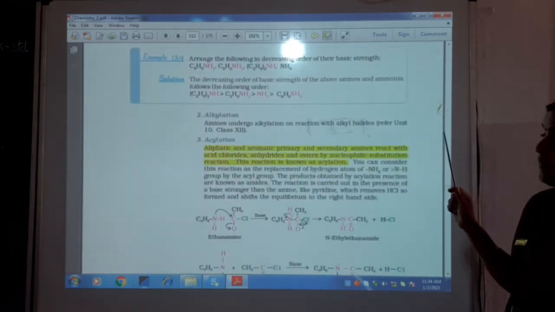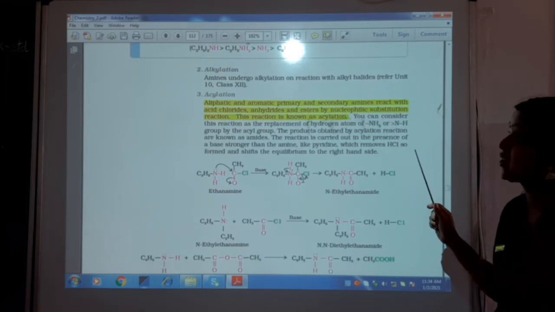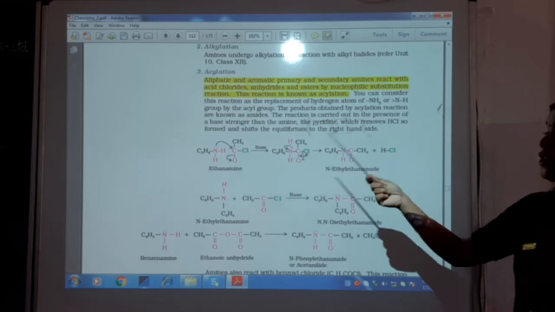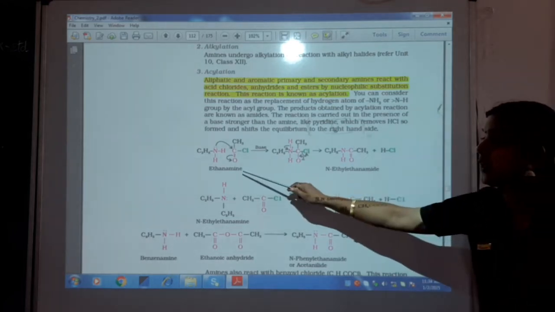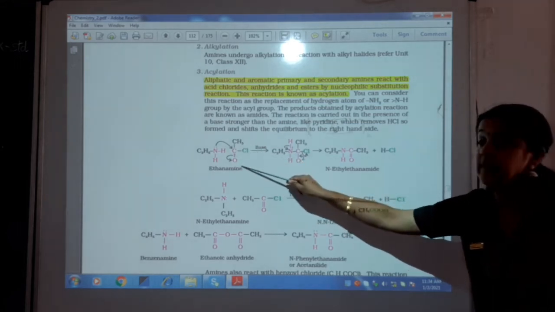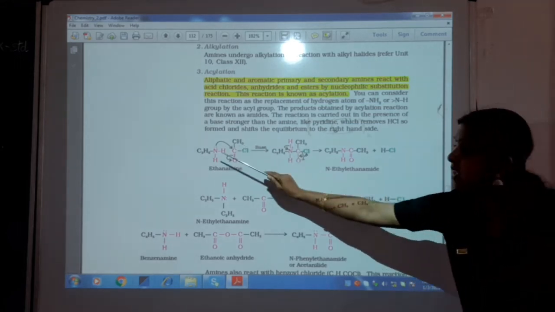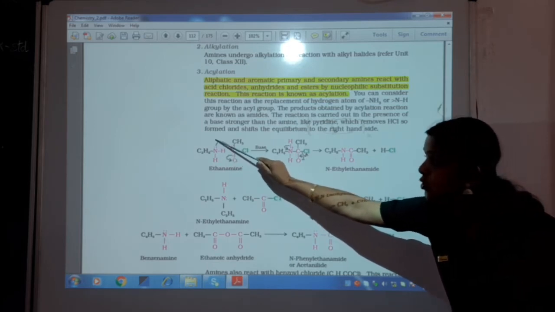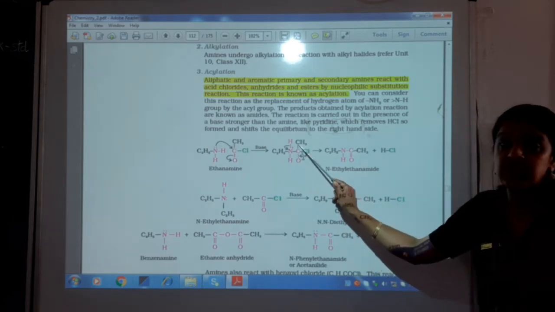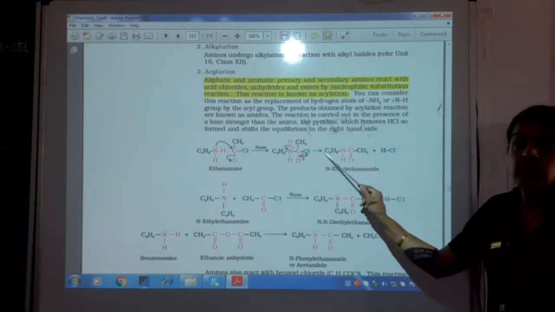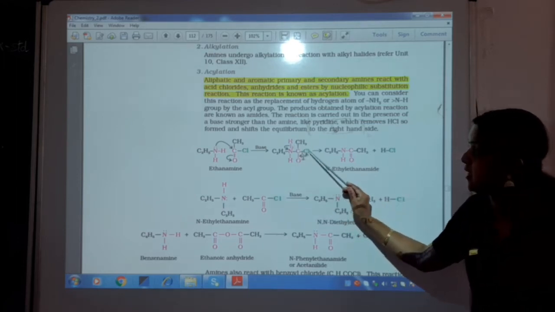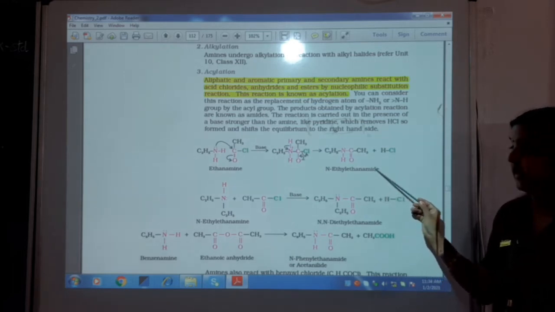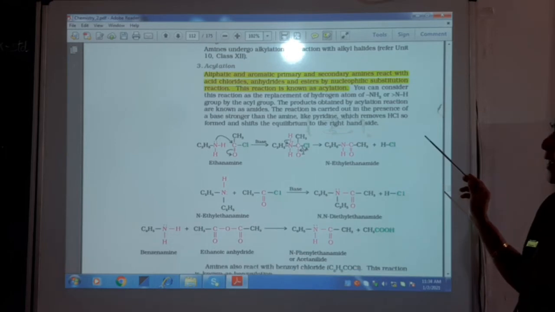Now we will get into the reactions: acylation and alkylation. What happens when an alkyl group gets added? You get primary, secondary, tertiary amines. In acylation, ethanamine is treated with an acid chloride. The lone pair of electrons on nitrogen will attack the carbon, a hydrogen goes up, the CH3CO group gets added, and with the removal of HCl, hydrogen and chlorine come out. The remaining product will be my amide, N-ethylethanamide. Another reaction is also given here with acid chloride.